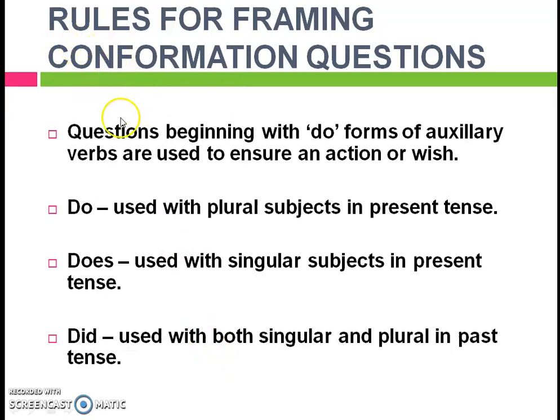Rules for framing confirmation questions. Questions beginning with do forms of auxiliary verbs are used to ensure action or wish. Do is used with plural subjects in present tense. As you know, plural subjects are I, we, you, they, and plural nouns. Does is used with singular subjects in present tense: he, she, it, or any name. Did is used with both singular and plural in past tense.